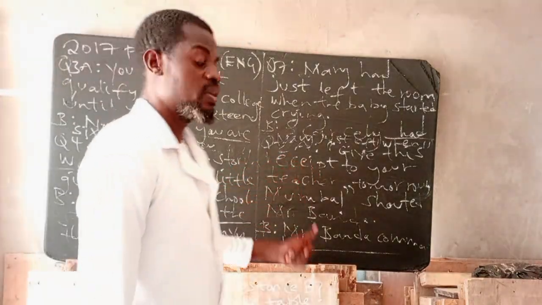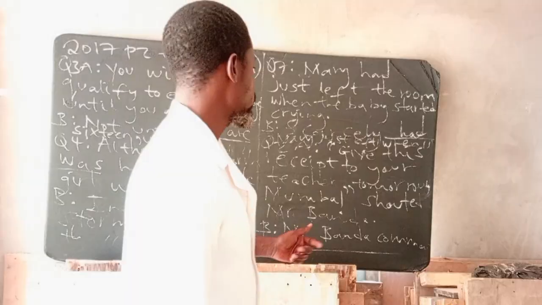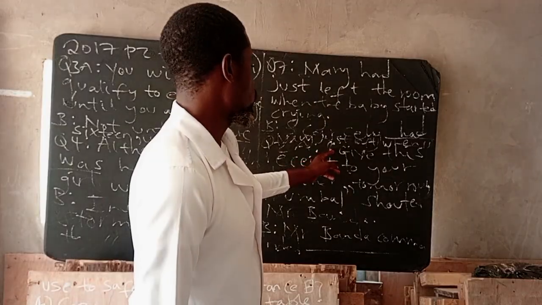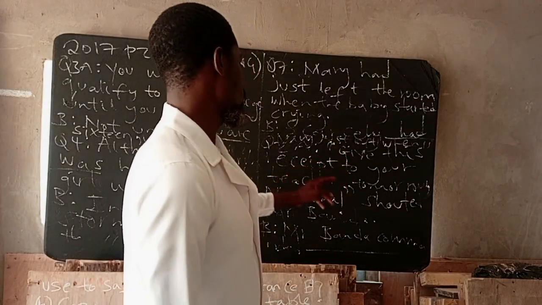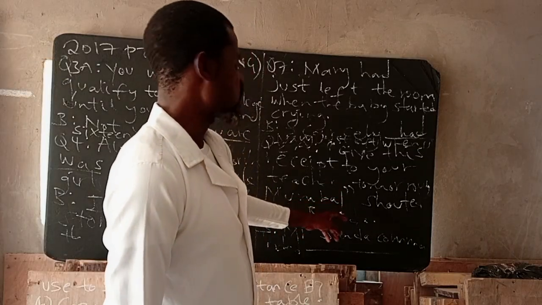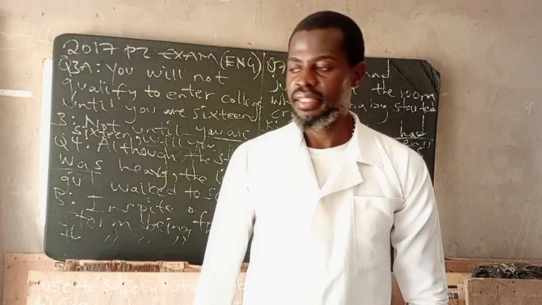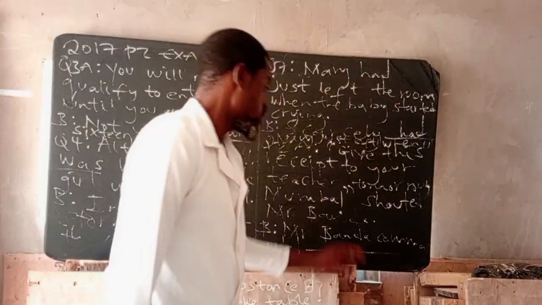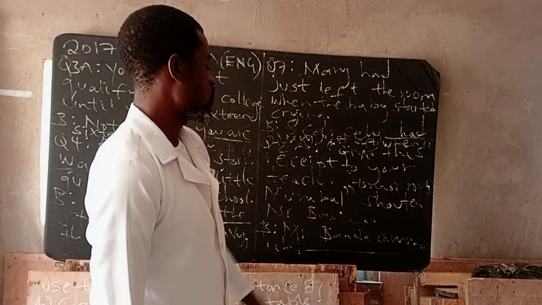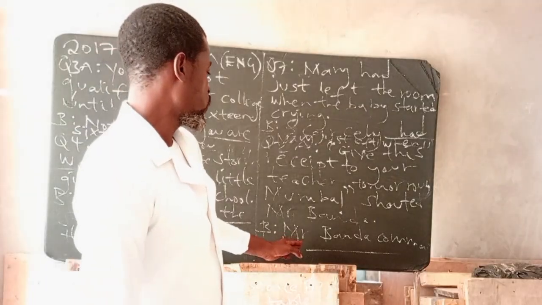This is direct speech. I've made a video, guys, on direct speech and indirect speech, so you don't have to waste time here. These are open inverted commas. The question says, give this receipt to your teacher tomorrow, Mumba. There's an exclamation mark, used to express an emotion. So in this case, shouted Mr. Banda. No wonder they've put this, and they've closed the inverted comma.